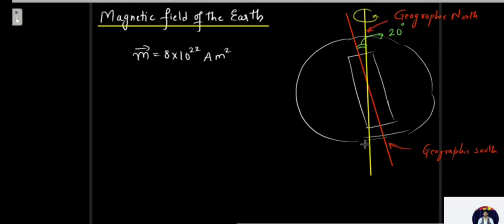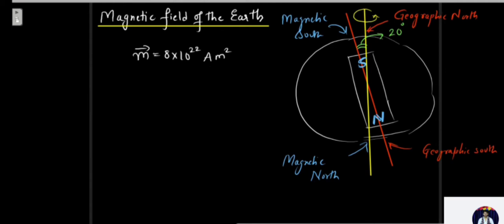So this is basically going to be magnetic south, and this, that is the top, is going to be, sorry, magnetic north, and the pole which is nearer to the geographic north will be magnetic south. So this can be considered as the south pole of that magnet and this can be considered as the north pole of the magnet.